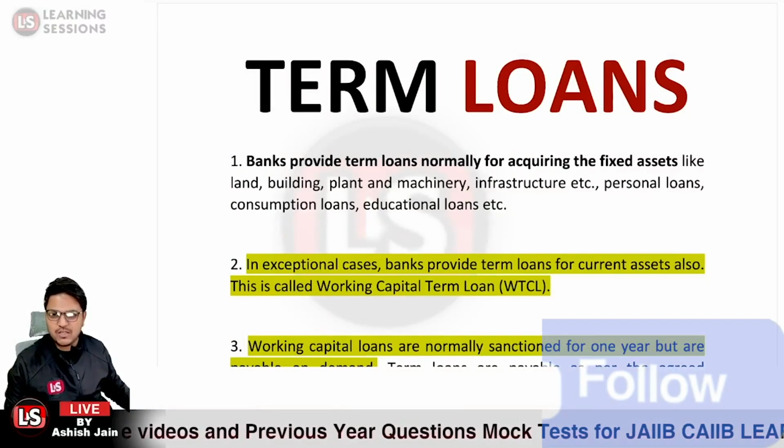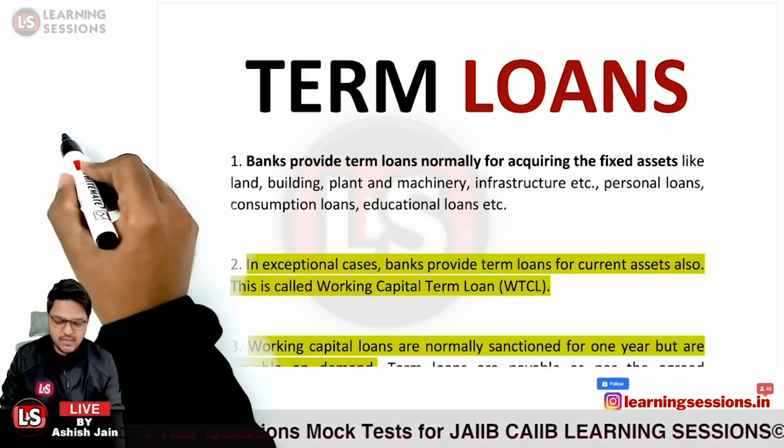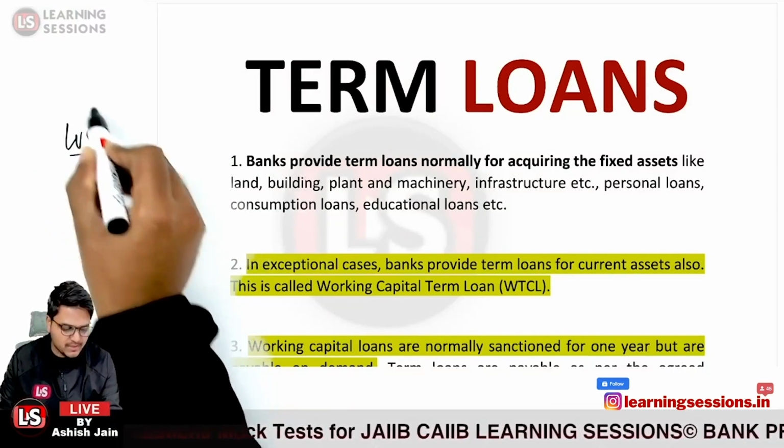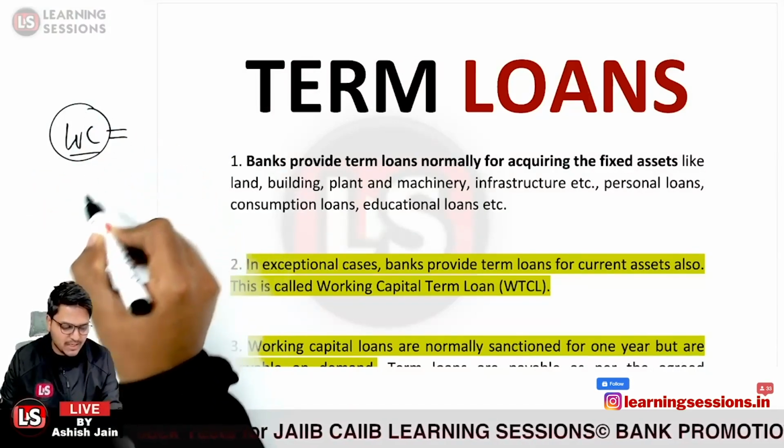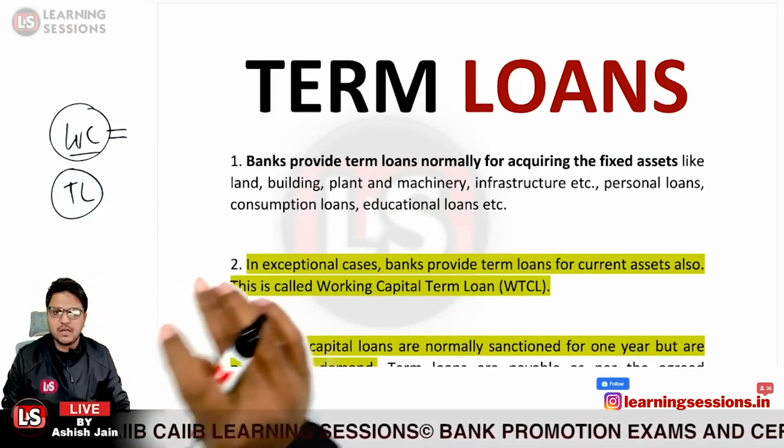It's related to the term loans. So actually, there are two types of components which can be sanctioned. One, in the case of the working capital limit, that is a CC limit which can be sanctioned, and further, a term loan which can be sanctioned. So in this particular video, we'll be covering the term loans.